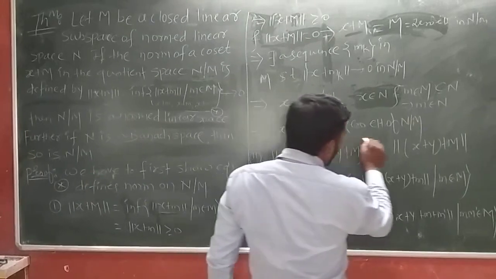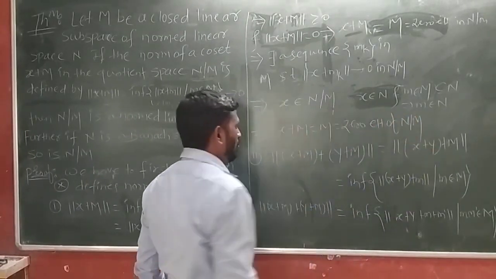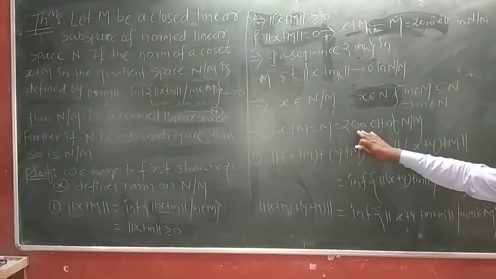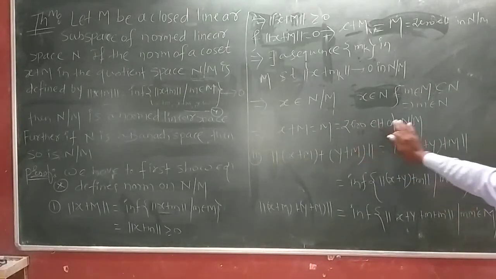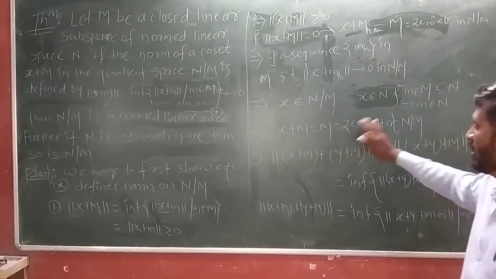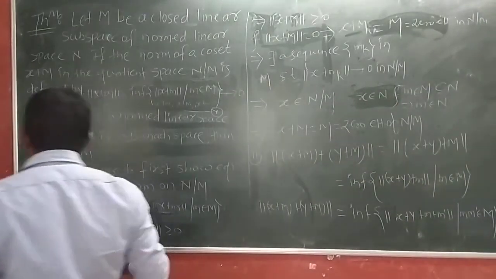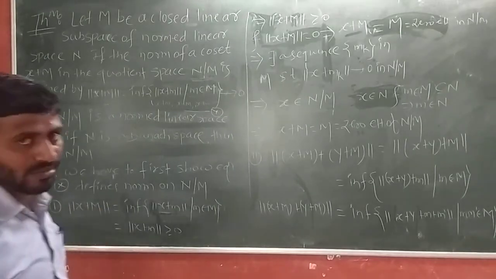And hence we got what we wanted: x plus M is equal to M, that is equal to the 0 element of N by M. So the first property is satisfied. We have to take the second property.